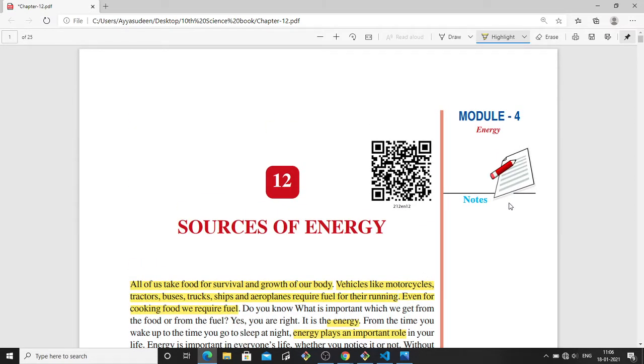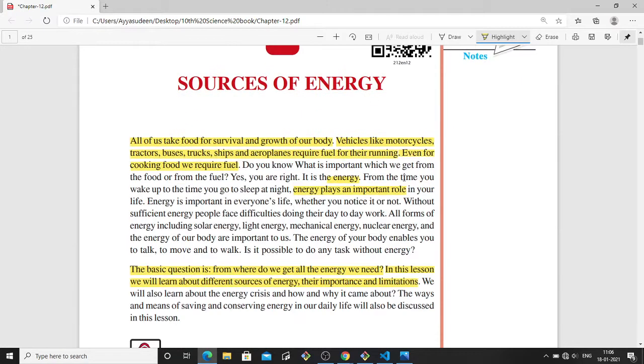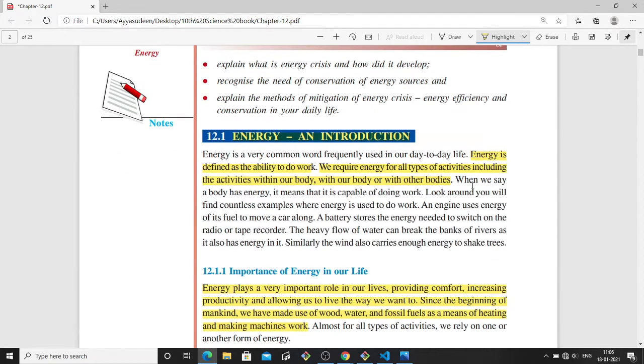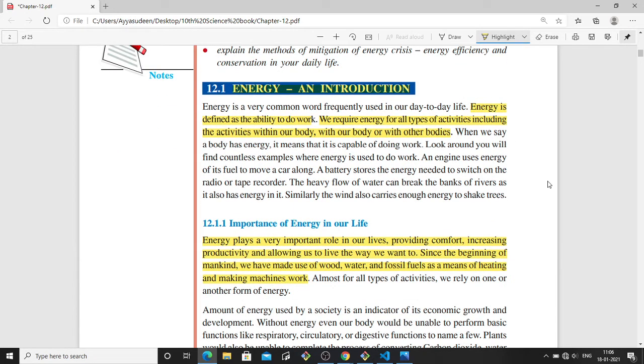We are going to learn about the sources of energy, from where we get the energy and from where we can produce the energy so that we can use it for various purposes in our lives. So what is energy? Energy is defined as the ability to do work. When there is an ability to do work or some action, that is what is called energy.